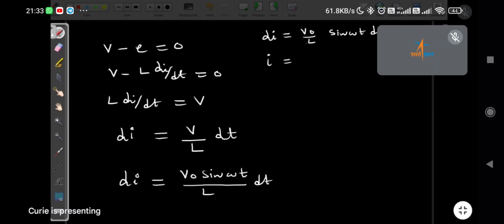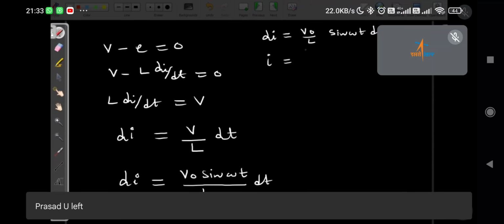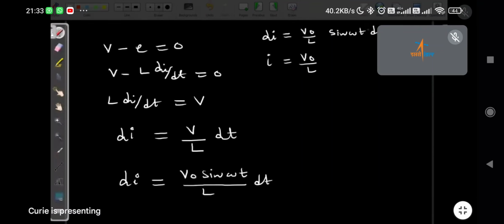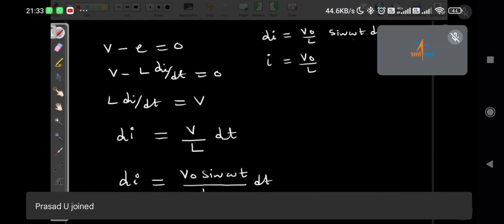Now we have an equation di equal to V naught upon L sine omega t dt. What is I? This V naught upon L is a constant, so I will write it first. What is the integration of sine omega t dt?